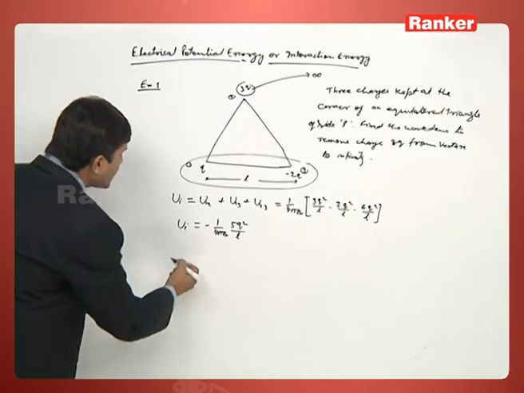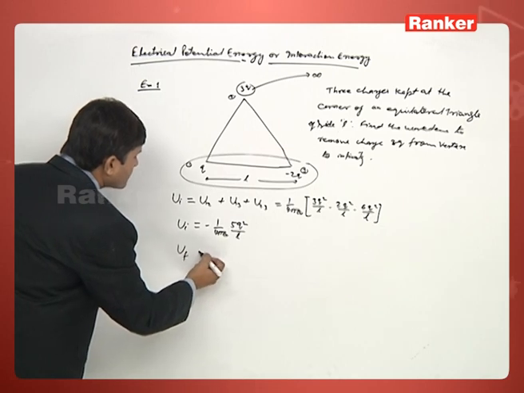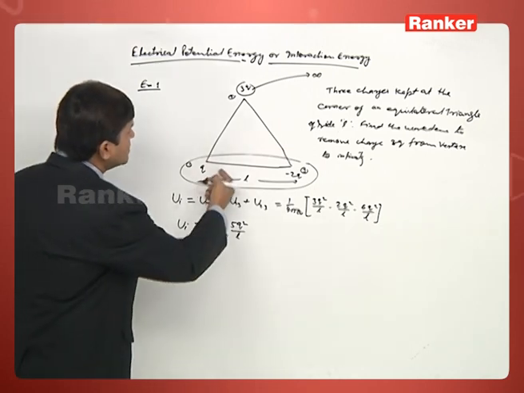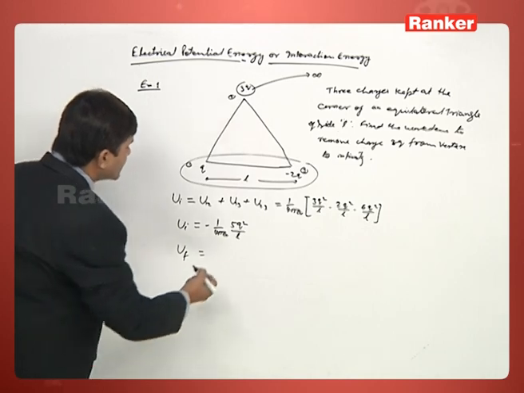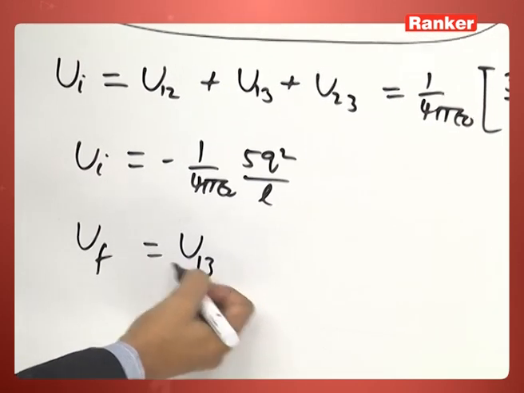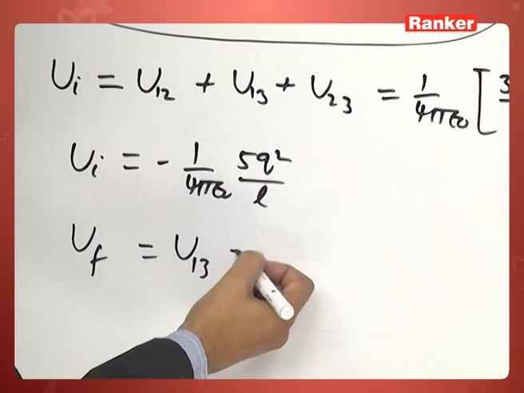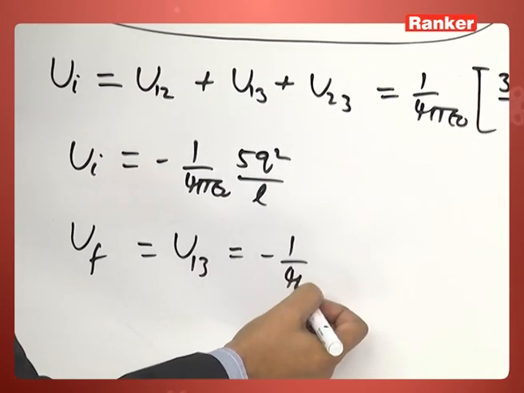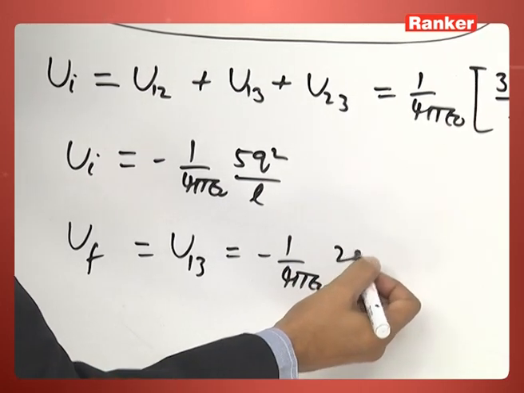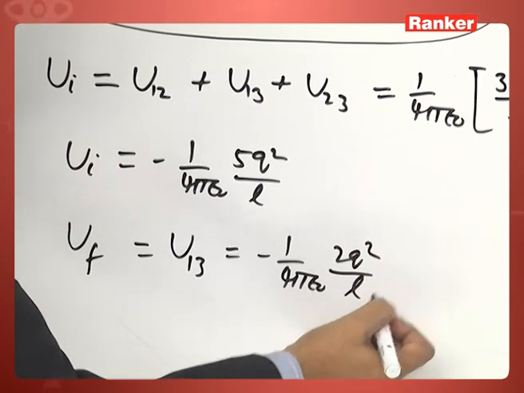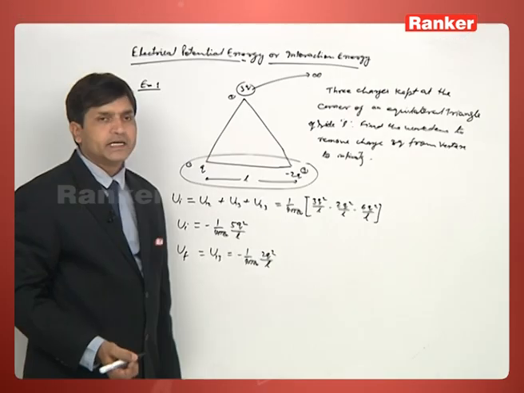The final interaction energy is then only U13, which is minus 1 by 4 pi epsilon naught times 2Q square by L. This is the final interaction energy.